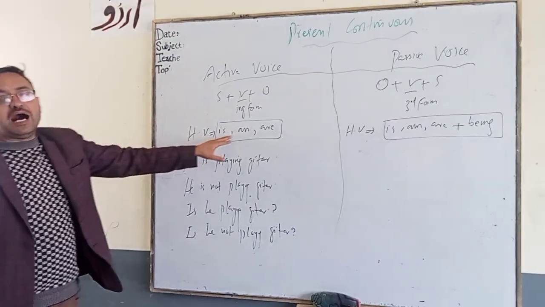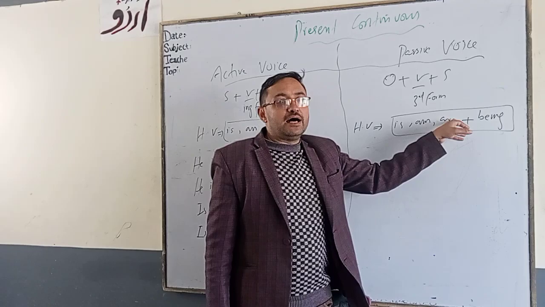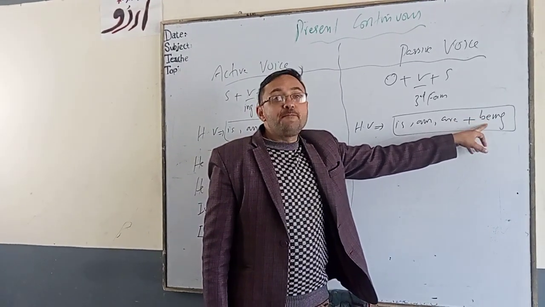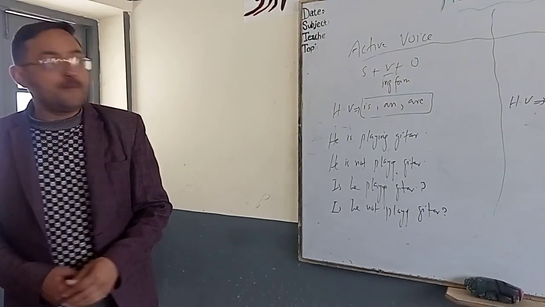Helping verb is, am, are. Here we are using the ing form with is, am, are, plus being. We are using plus being. Okay, then we are going to change into passive voice.